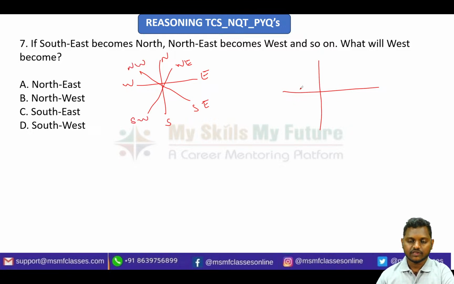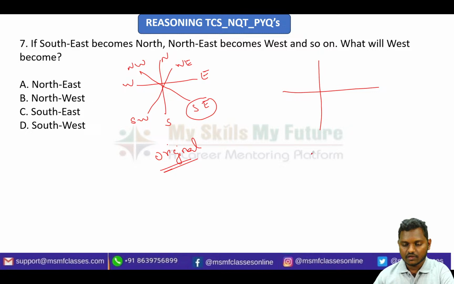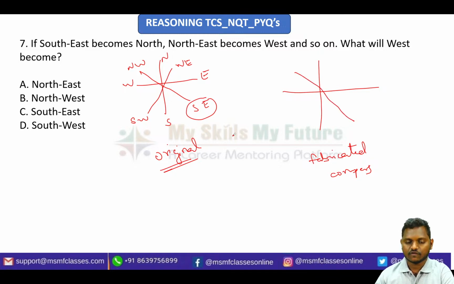Next, now see the links. If southeast becomes north, where is southeast actually? This is the original compass. And what you are designing now is the fabricated compass. So they're telling if southeast becomes north, so in the place of southeast, I'm marking it as north.